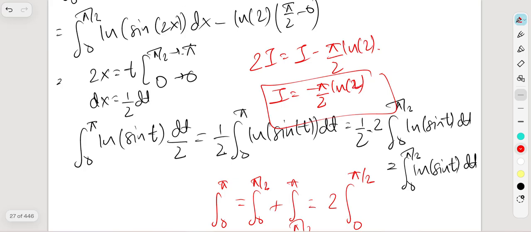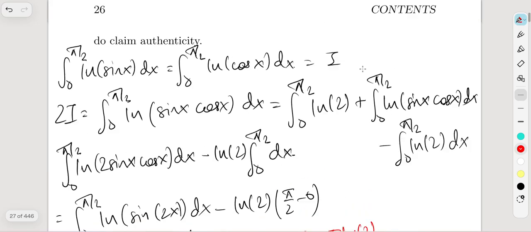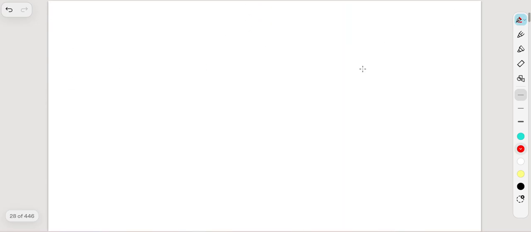Actually this is the value, so this is kind of amazing, isn't it? Right. So now let's move a little bit further.